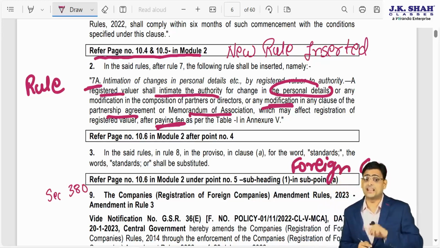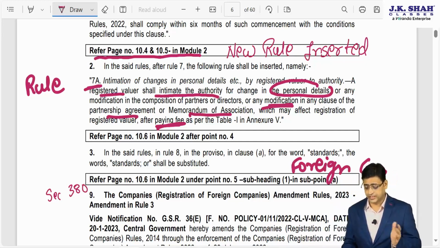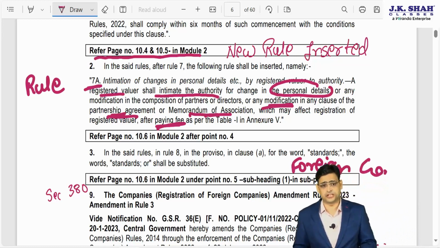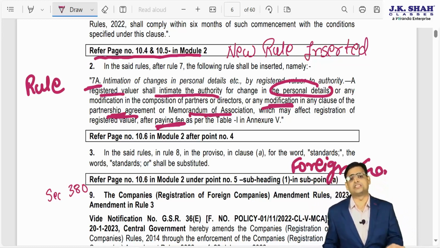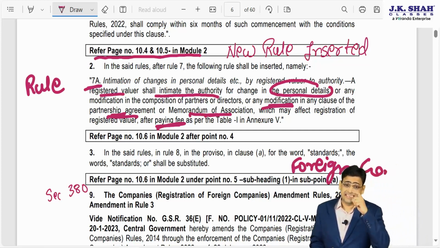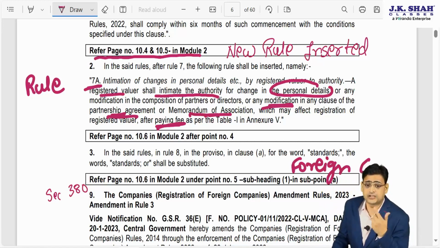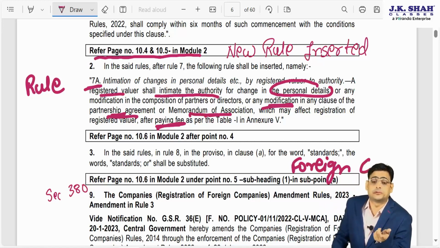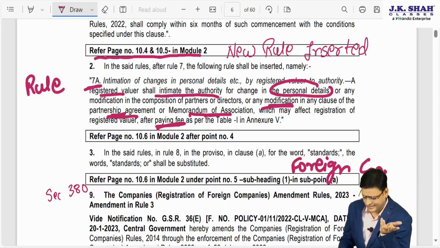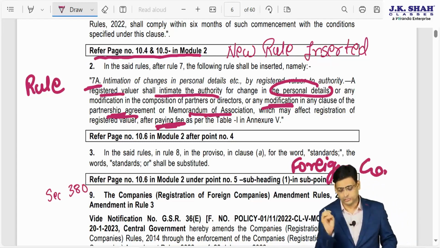Under rule 7A there is one more thing they have inserted: if a registered valuer is a partnership firm or a company, and if there are any changes in the partnership agreement or the memorandum of association, then they have to provide the details of the changes of that partnership agreement or memorandum of association to the authority, and for that obviously they have to pay fees. So now let me put it in simple language, what is rule 7A?